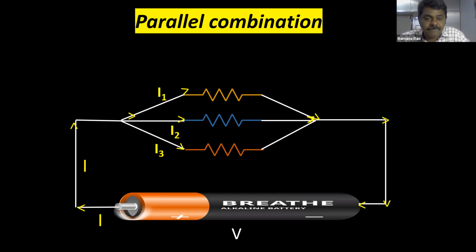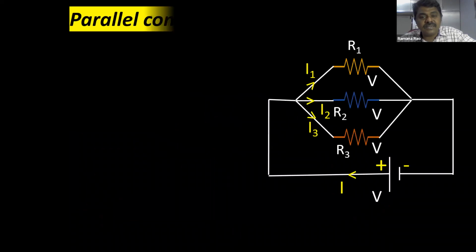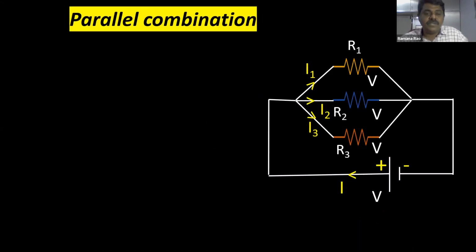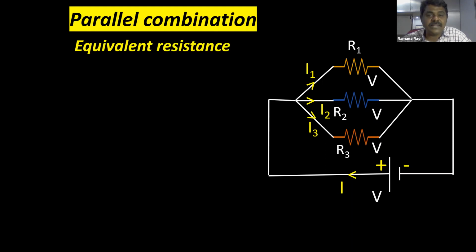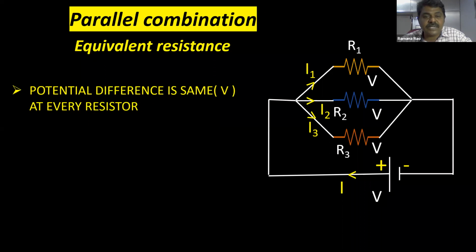Voltage remains same because all are connected to same battery. So voltage remains same. So this R1 resistance, R2, R3, which is constant? Voltage is constant. I1, I2, I3 are going to divide, whereas voltage is constant. So let us find the equivalent resistance in this combination. Which is constant? Potential difference is constant. You can see V is same at every resistor. And current is going to divide.